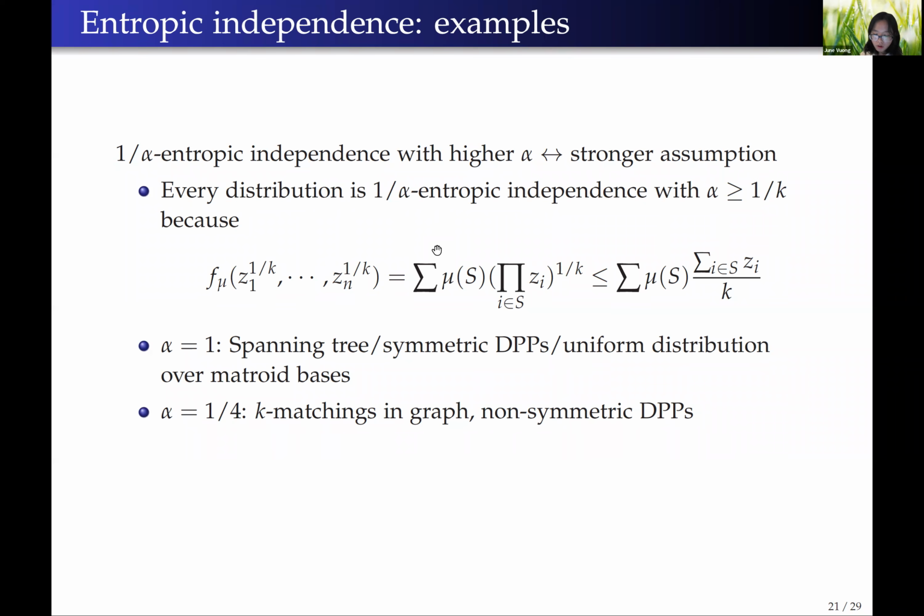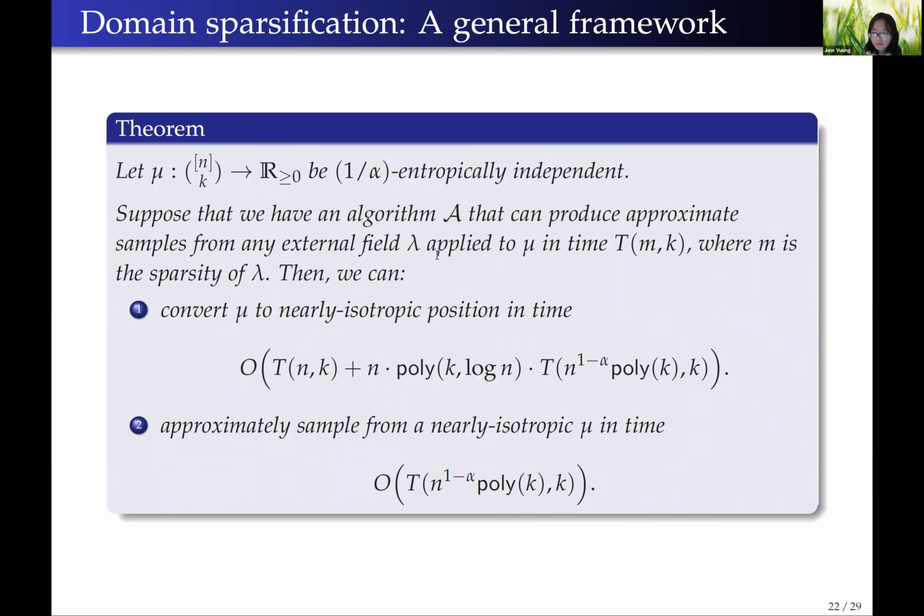And the last point I want to make here is that the isotropic transformation scheme we discussed earlier preserves entropic independence. So we can assume that our distribution is both entropically independent and isotropic. So now we are ready to state our main result. We saw that for 1 over alpha entropically independent mu, we can reduce the task of sampling from a distribution over a domain of size n to a distribution over a domain of size n raised to 1 minus alpha times some poly k factor.